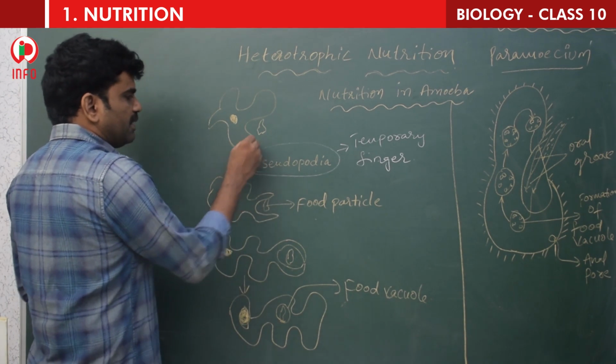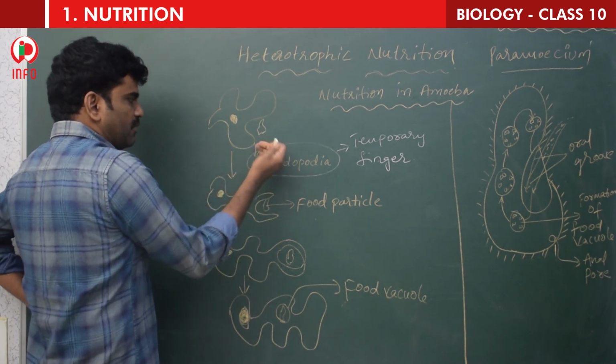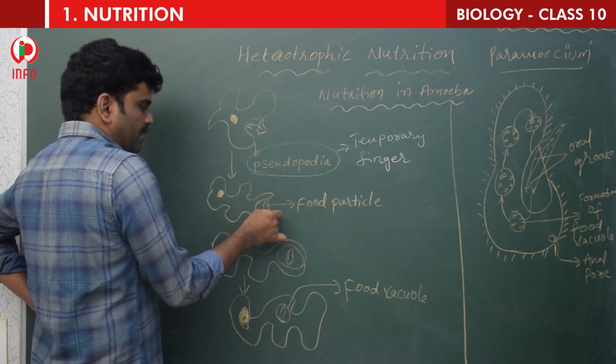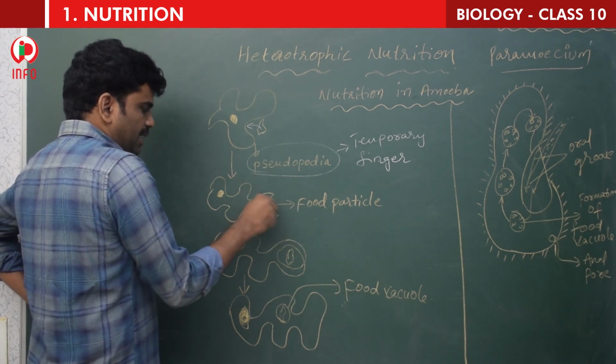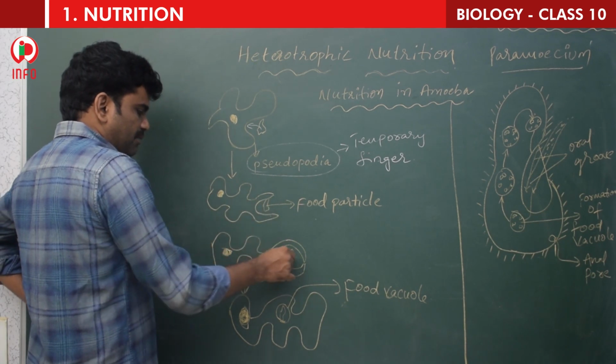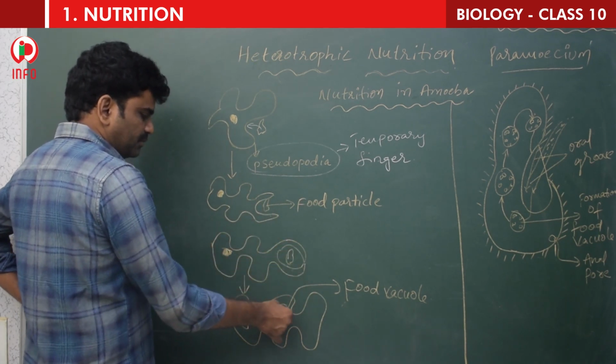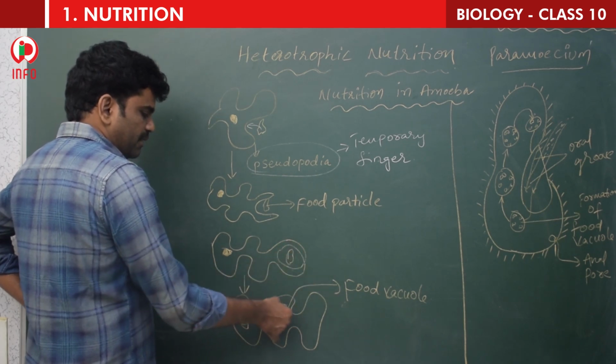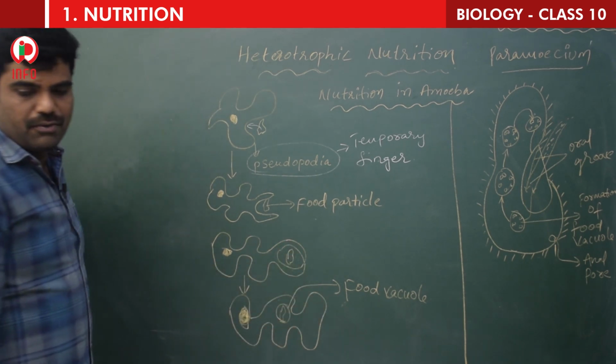So with the help of the pseudopodia, it takes the food, and this is the food, children. See how the pseudopodia will be trapping the food particle, and after the food enters inside, this will be closed and the vacuole will be formed, which is called food vacuole.